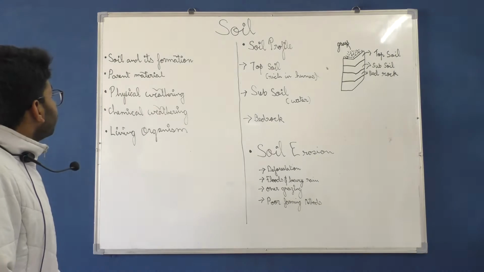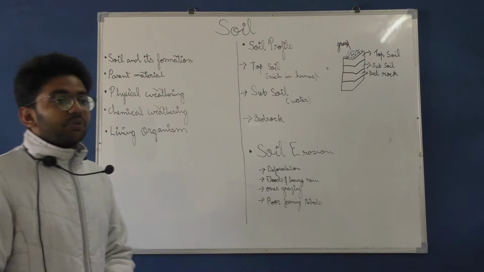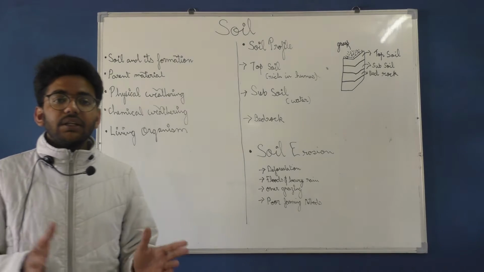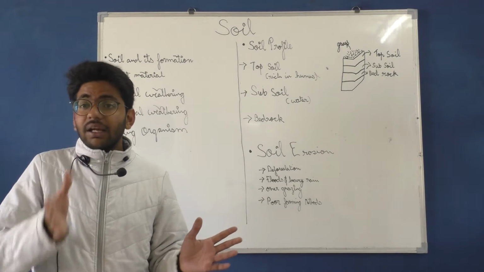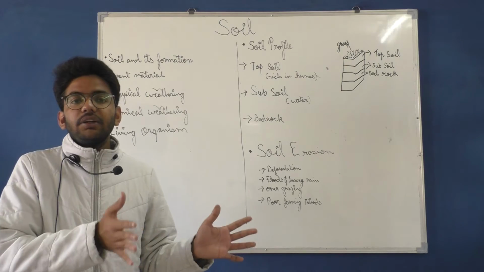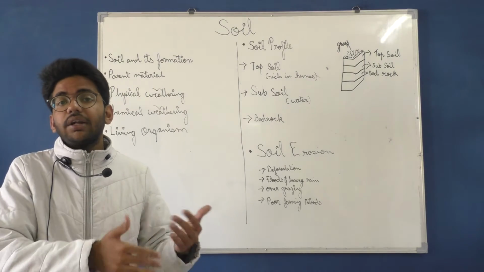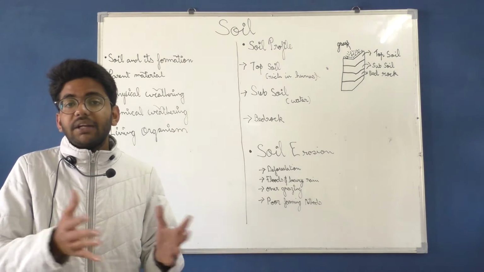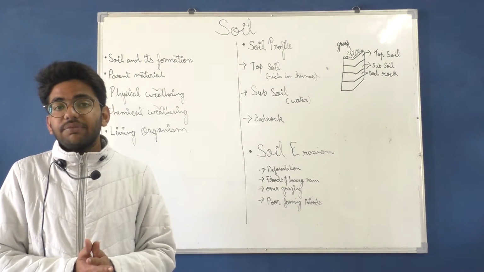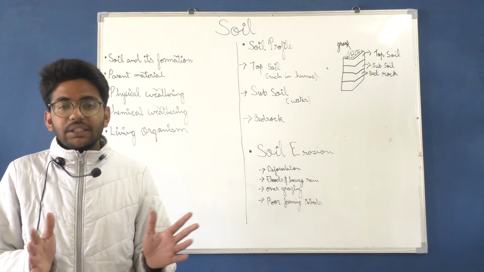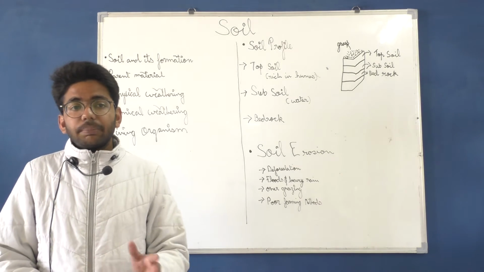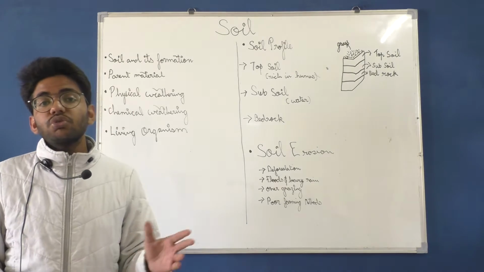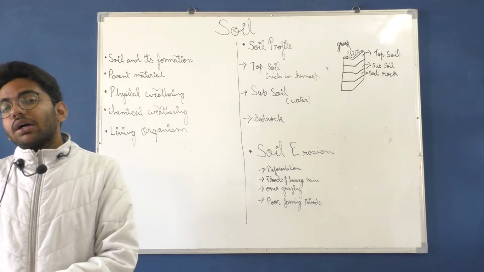Alright, now we are going to learn about parent material. What is parent material? Parent material is the incoming material, the upcoming material. That means the material from which the production of soil has started. So basically, parent materials are rocks, the rocks which are going to form into soil.